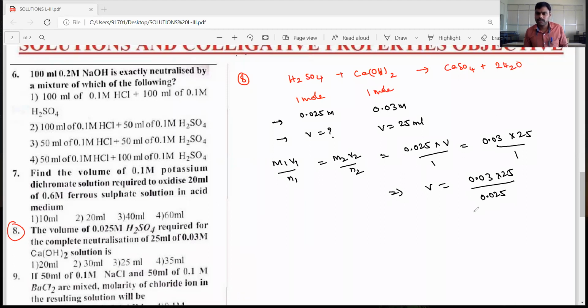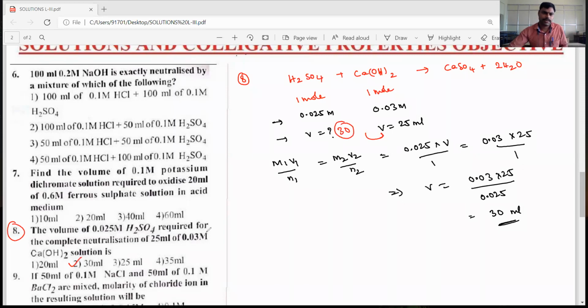Okay, on simplification we will get 30 ml. Okay, 30 ml of H2SO4 is required. So if it is 30 ml, then it will be exactly neutralized. Then the resultant pH value is 7. So the answer is the second option.